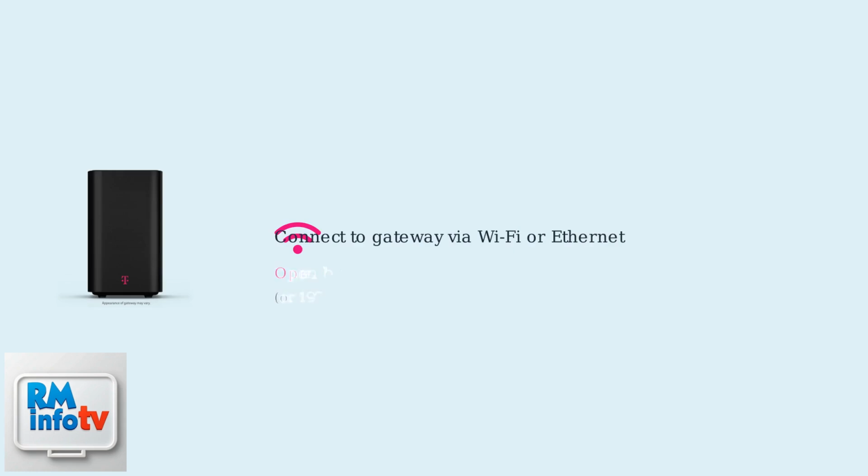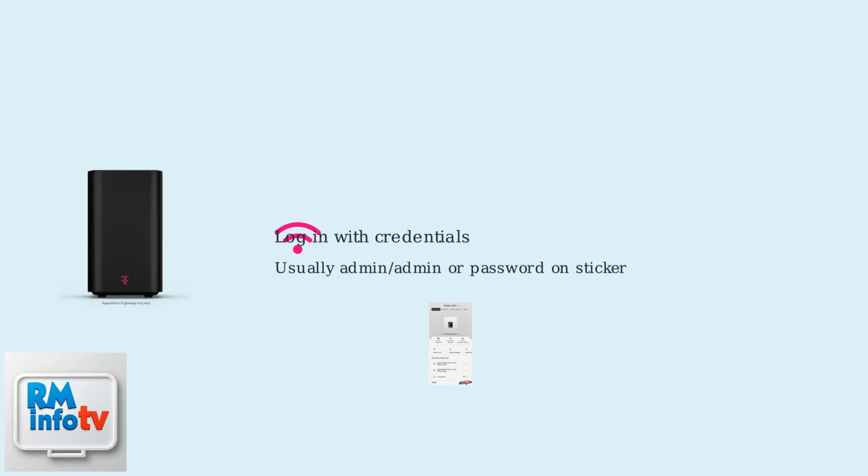To rename your SSID, first connect to your gateway either via Wi-Fi or using an Ethernet cable. Then open a web browser and navigate to 192.168.12.1. For older gateway models, use 192.168.1.1 instead. Log in using your gateway credentials, which are typically admin, or the password printed on the sticker underneath the device. Once logged in, navigate to Settings, then Wi-Fi. Enter your new SSID name, such as MyHomeNet, and save the changes.